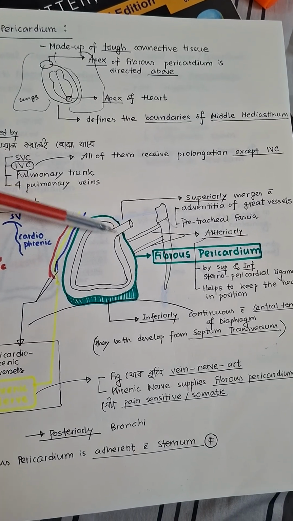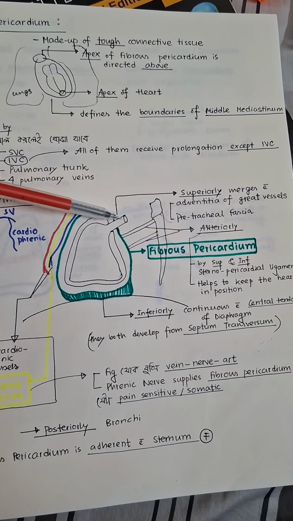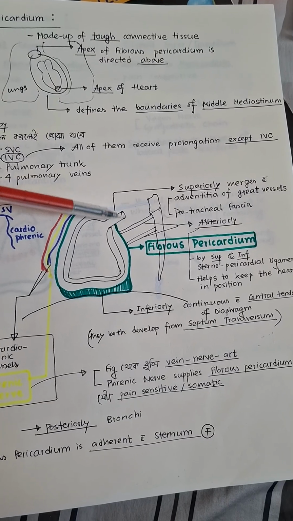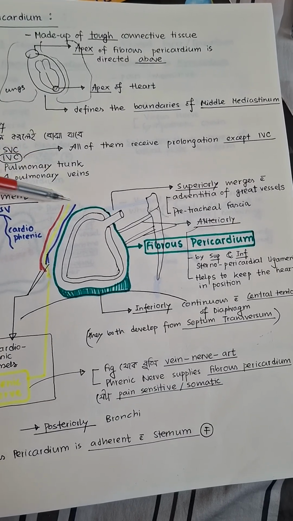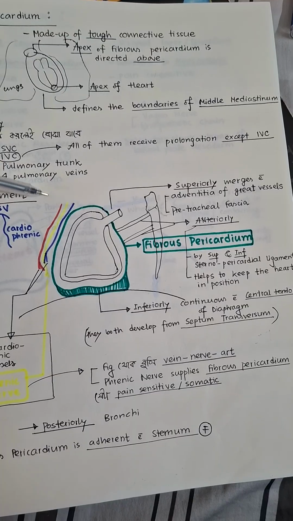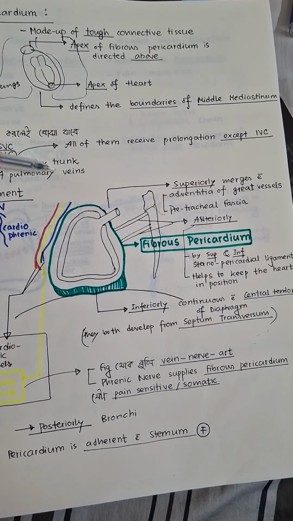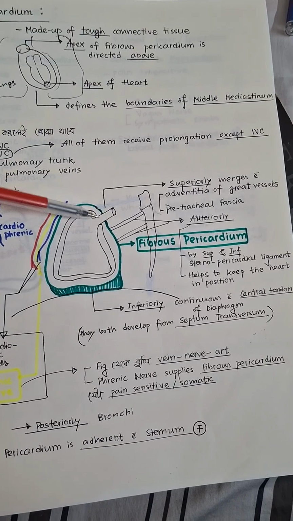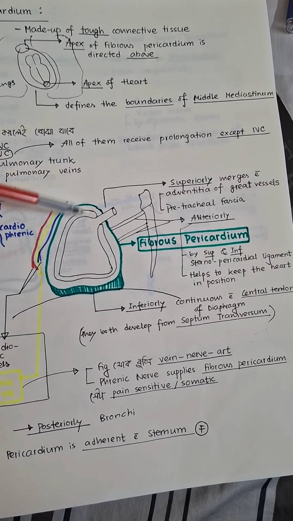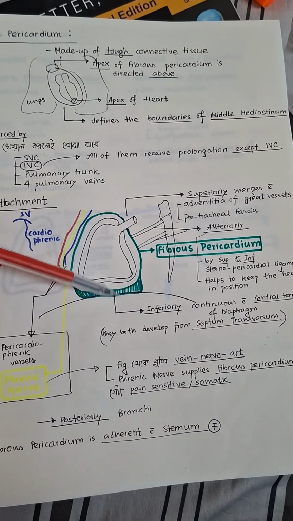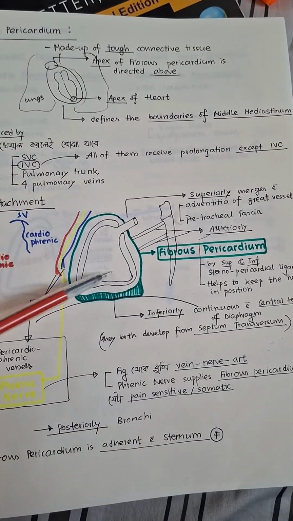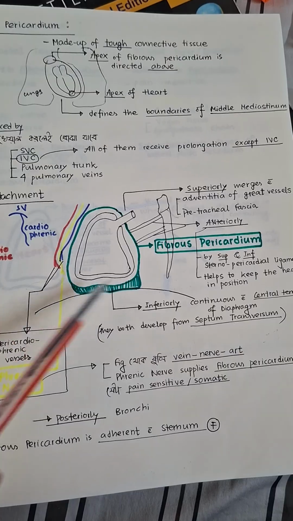So that is connected with, or blends with, the adventitia of the great vessels, and furthermore there is the pretracheal fascia, as the trachea goes over here at the posterior level. The pretracheal fascia covering the trachea also gets blended with the fibrous pericardium superiorly. Inferiorly, it's continuous with the central tendon of the diaphragm.